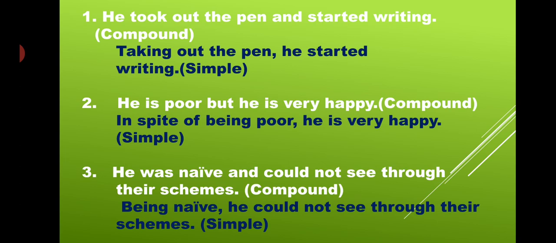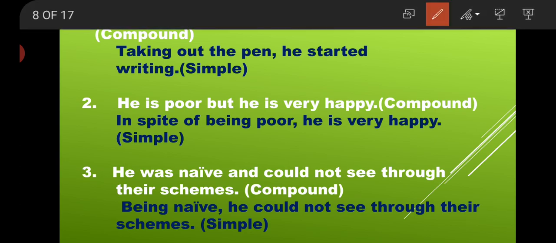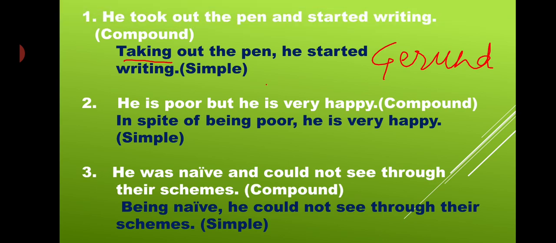But while I made it simple, at that time took became taking. So what did taking become? That is our gerund. Right? This taking is our gerund. That is what we have to use while we are making our sentence simple.